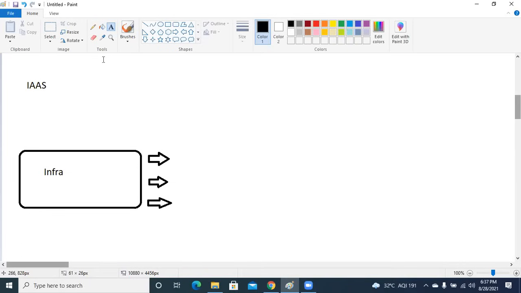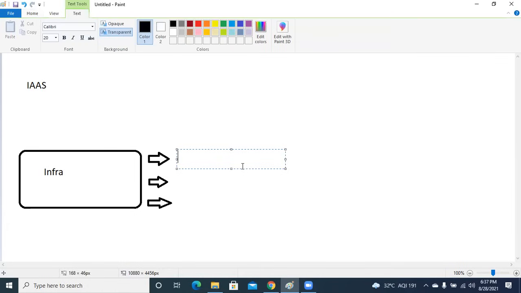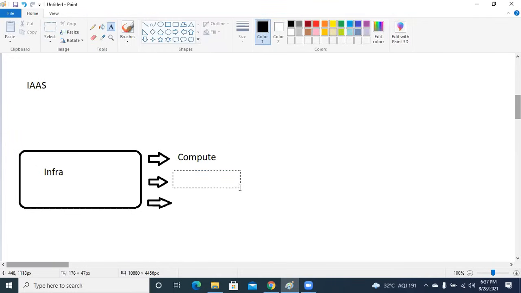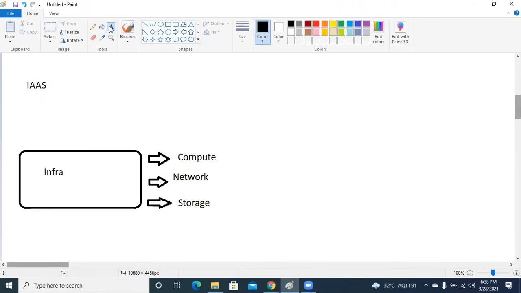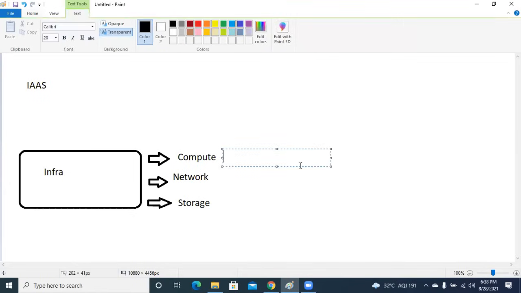So let's break down what all things you will get in a data center. Compute, storage, and absolutely, network. Guys, compute, storage, and network. Absolutely, this is what I was looking for. Compute, network, and storage. Now, guys, let me ask this: what all things fall under the computational part? How do you define compute? Let's go granular over here. What is compute, guys?